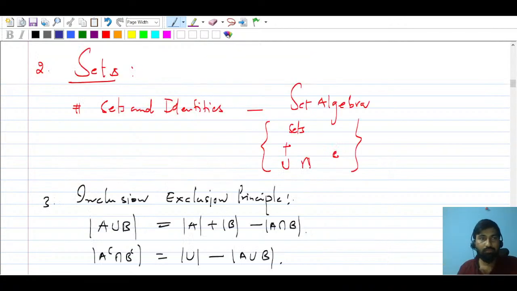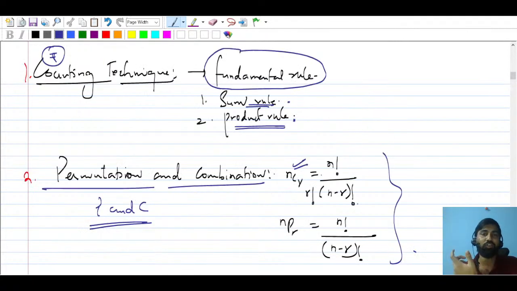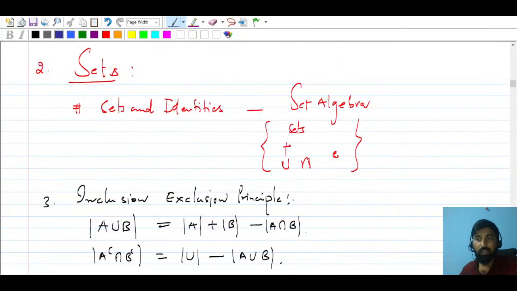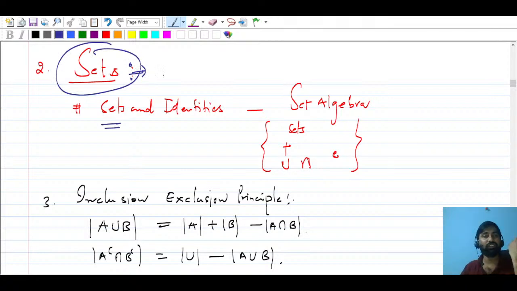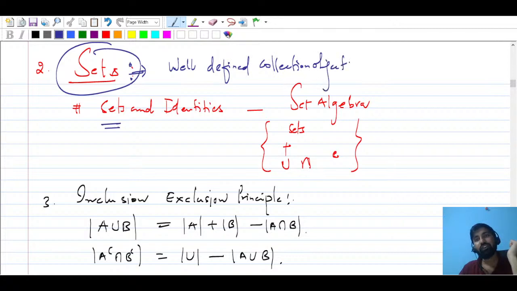Then under counting techniques, we will be talking about various rules, such as the inclusion-exclusion principle. Then you can see here sets. We will be talking about sets here. So in sets, what is a set? First of all, a well-defined collection of objects. And we will talk about the representation of sets.